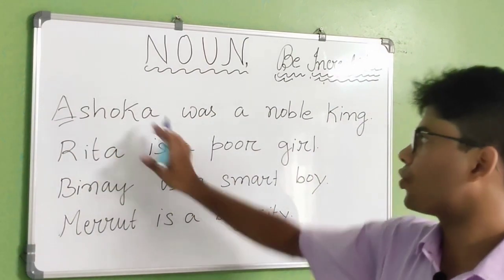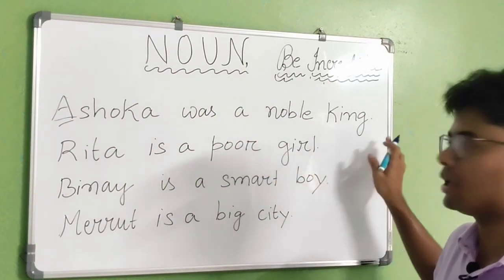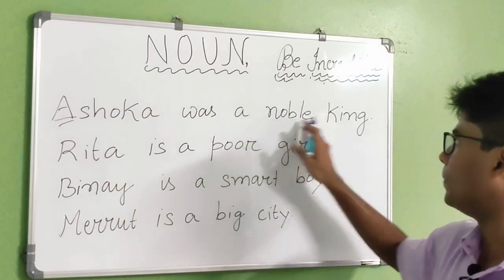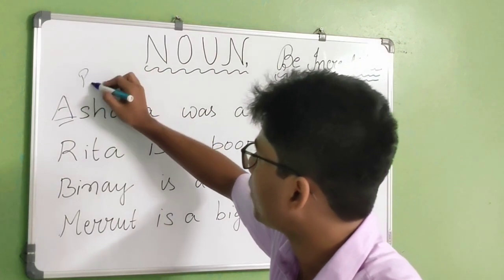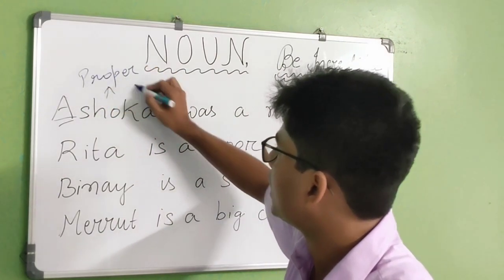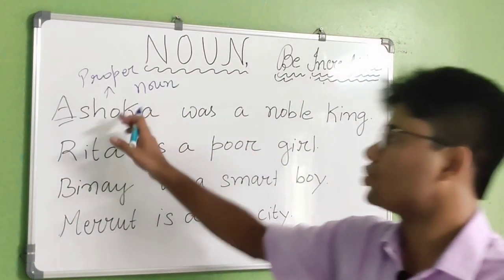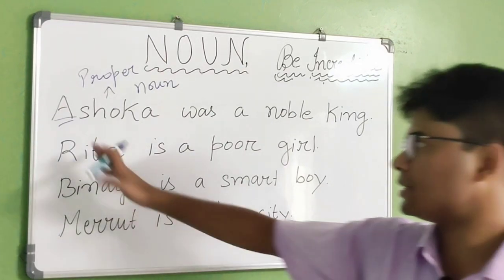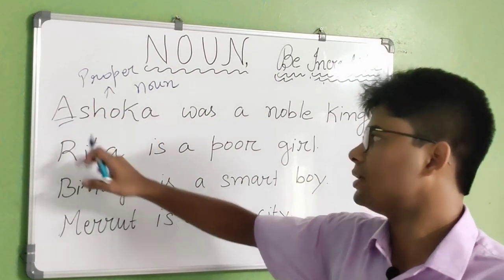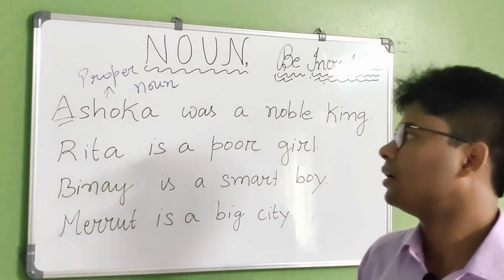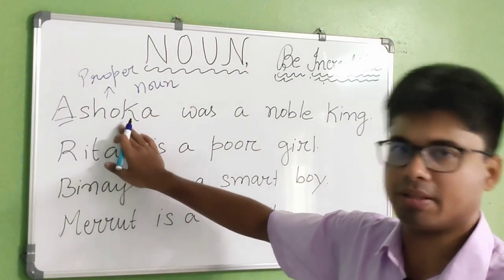Ashoka was a noble king. Ashoka is an example of proper noun. How and why are we choosing Ashoka as proper noun? Because we can see A is starting with a capital letter, and wherever a capital letter starts, that will be an example of proper noun, because this is the name of a person.